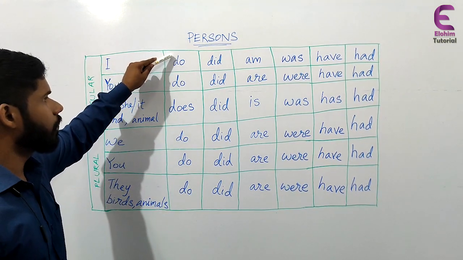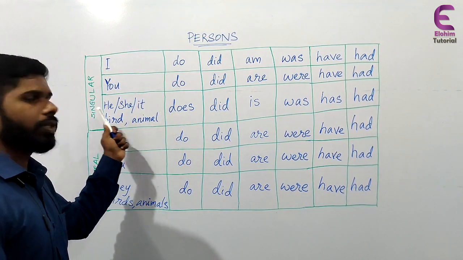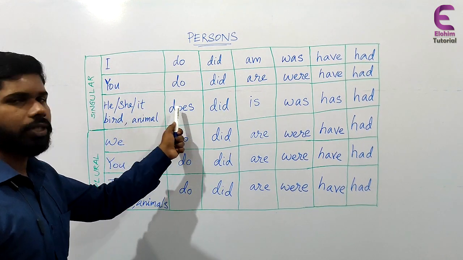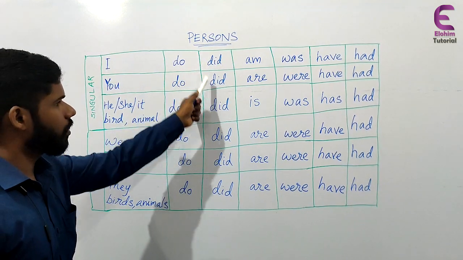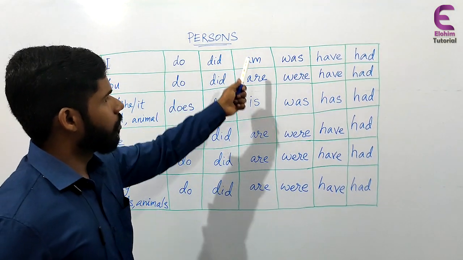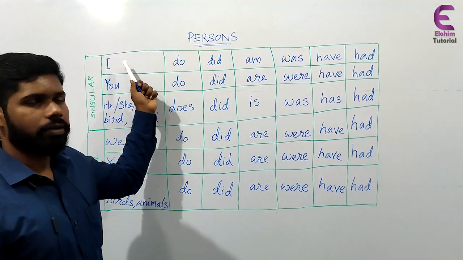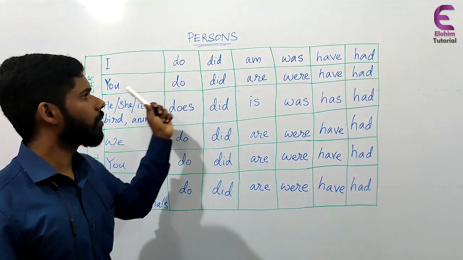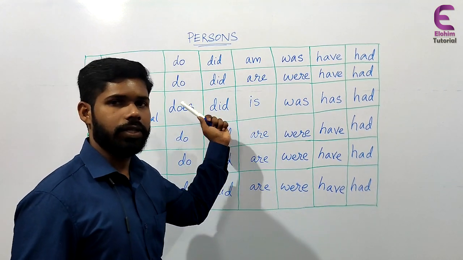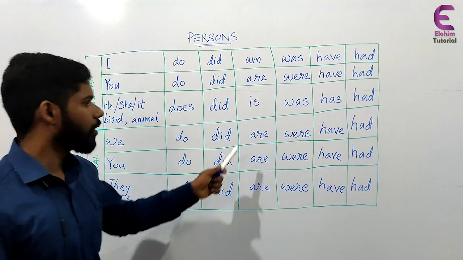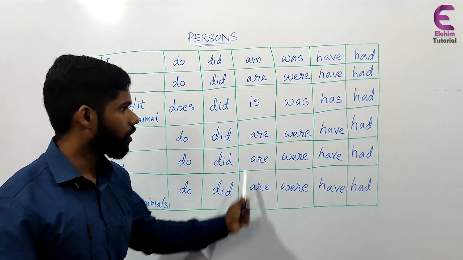And we learned about some of the basic things coming with these persons and what the differences are. If it is do or does, we have a change only in third person singular, that is does: he does, she does, it does. Then the past form of this will be the same, did. Then we learned about the use of is, am, are. With the first person singular, that is with I, it will always be am. With you, are. With the third person, it will be is: he is, she is, it is. Then the plural form of this will always be the same, are. We are, you are, they are.